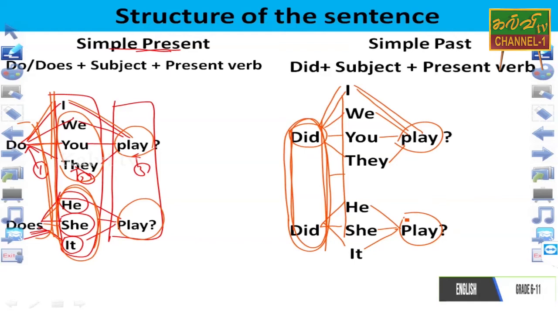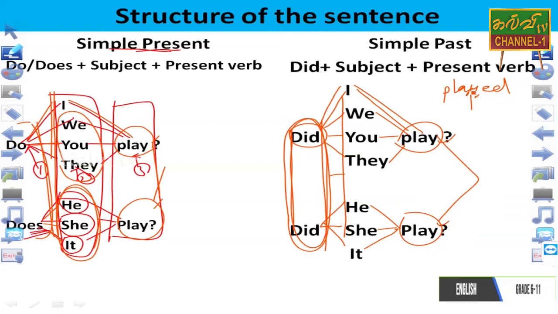When we take the question in this part, in the present simple and past simple, from this session, dear students, in the third position we want verb 1 or present tense verb. Here play in the present tense. In the past tense also we have taken play because in played, P-L-A-Y-E-D, played,